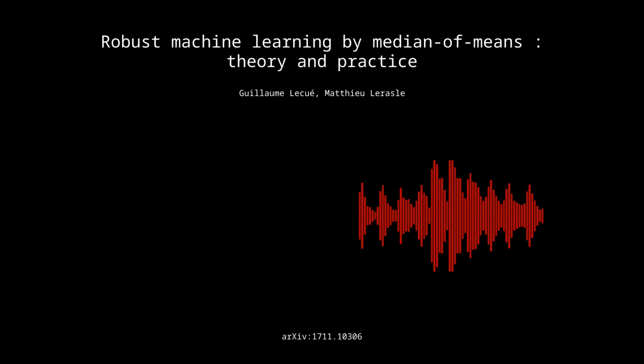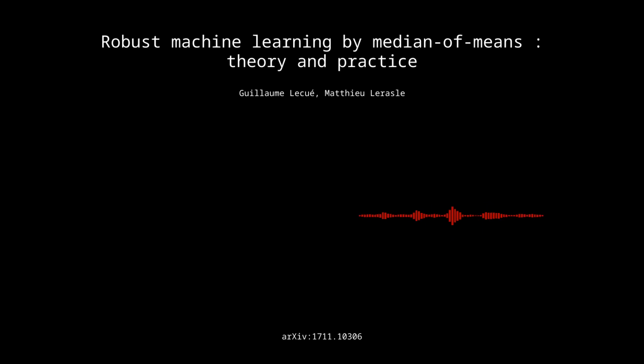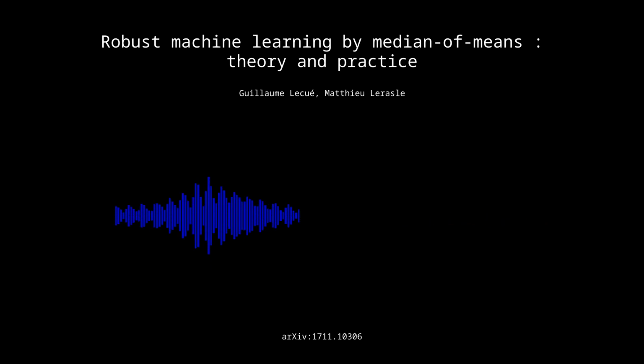Right. Clever. Now, the paper goes into some pretty heavy math with all these sparsity equations and things like that. But then it gets back to being practical and talks about simulations and comparing these MOM methods to the traditional ones. What were some of the key takeaways from those comparisons? The simulations showed that the MOM-based algorithms consistently did better than the traditional ones, especially when there were outliers in the data. Not surprising. Yeah, and even a small number of outliers could totally derail the traditional methods, while the MOM methods were like, nope, not today. They stayed stable and gave accurate results. So it's really like MOM is this secret weapon for dealing with messy real-world data. Exactly. It's a way to build models you can trust.